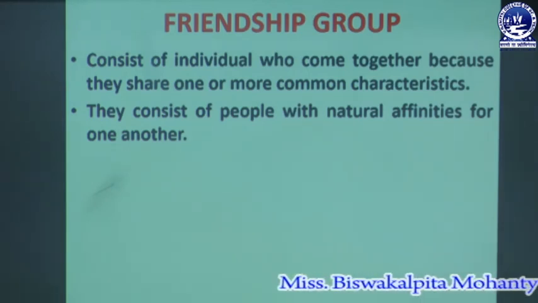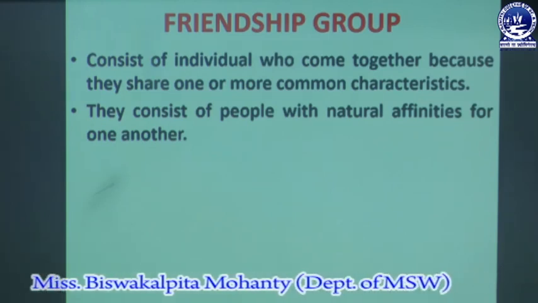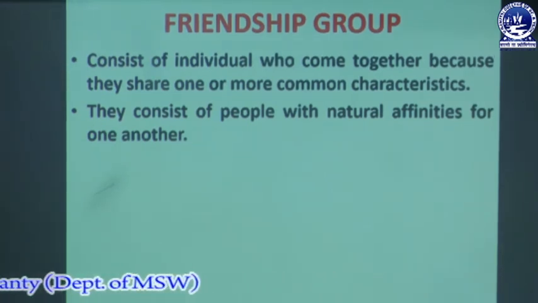Because when we have friendship with a person, we are accepting that person, and when the characteristics and nature of the persons are very matched and similar, we accept that person as a friend. So there are common characteristics and a common nature among the members. Also in a friendship group there is a we-feeling, togetherness, involvement in each other, and cooperation between all the members, because they are accepting each other.